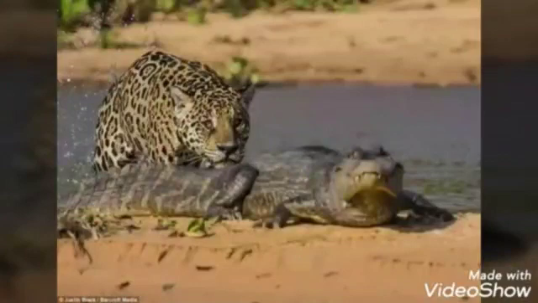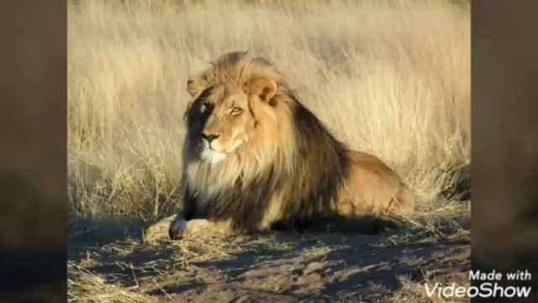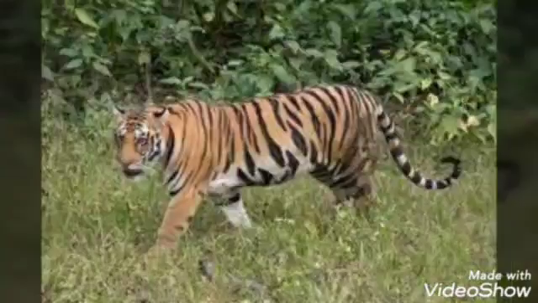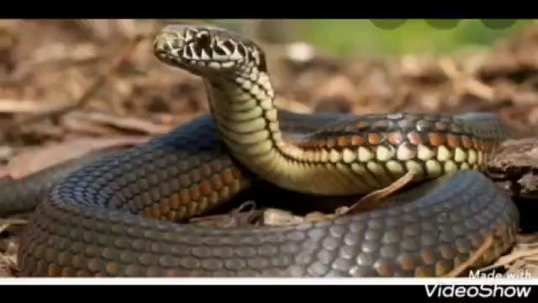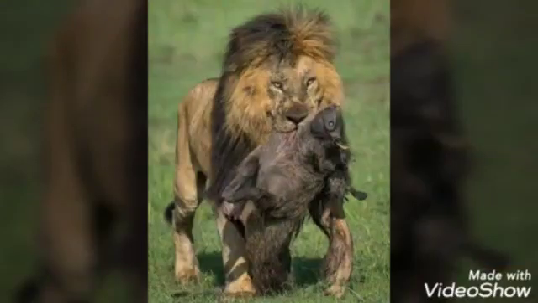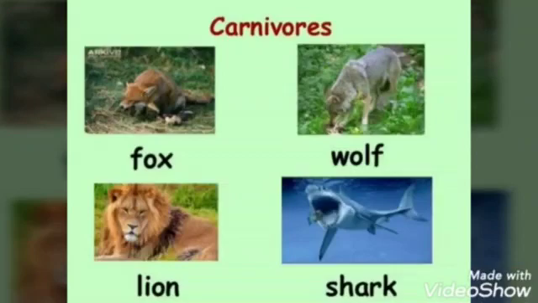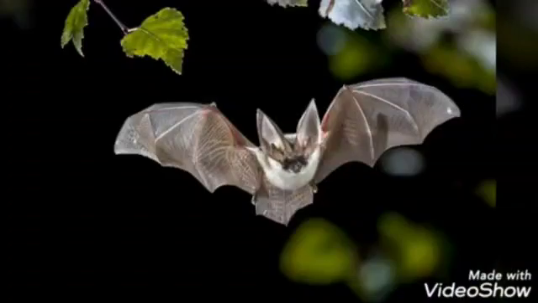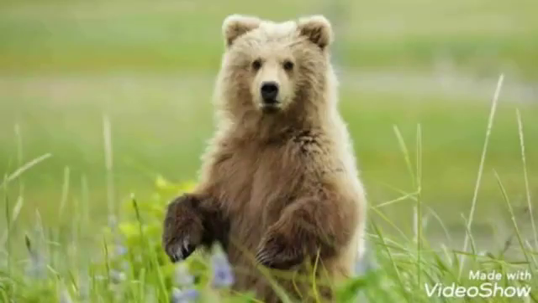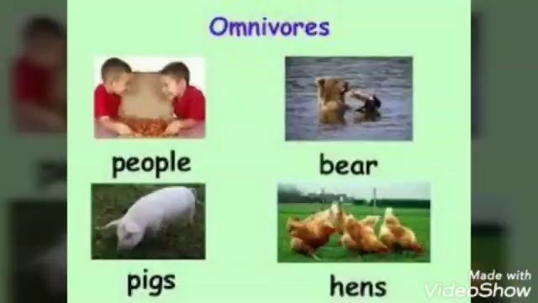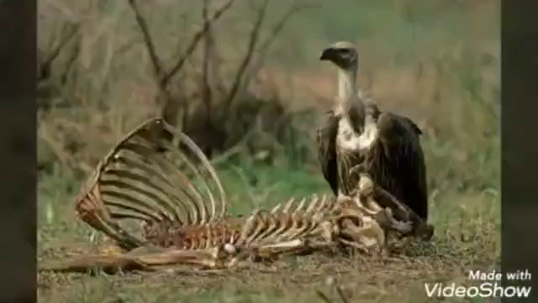Some animals kill other animals to eat their flesh. Animals such as lions, crocodiles, tigers, leopards, and snakes hunt smaller animals for food. These animals are called flesh-eating animals or carnivores. Some animals like bat, crows, bear eat both plant as well as flesh of other animals. These animals are called omnivores.